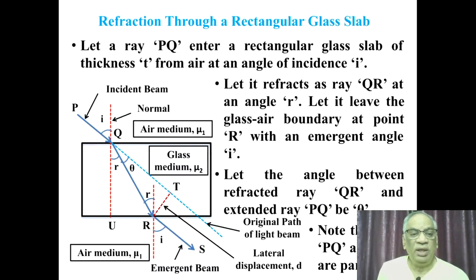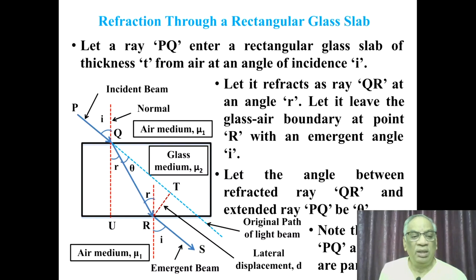Now, refraction through a rectangular glass slab. Consider a parallel-sided rectangular shaped glass slab through which the refraction properties are studied. Here, PQ is the incident beam falling at point Q at the boundary between air medium and glass medium, making an angle of incidence I. The ray refracts through the glass slab as ray QR and leaves the glass slab as RS.